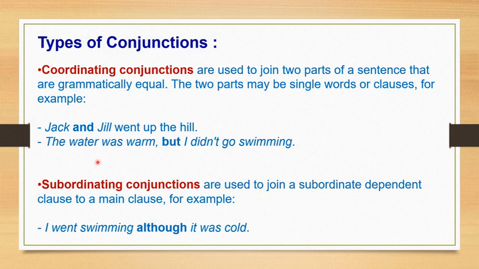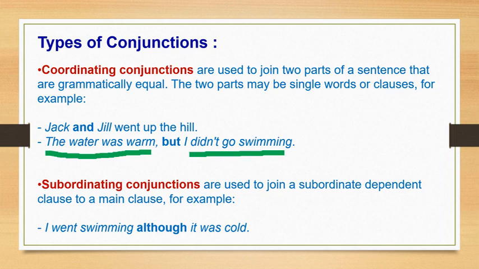Second example, students: the water was warm, but I didn't go swimming. The water was warm. I didn't go swimming. These are the two separate sentences which you can see here easily. The water was warm is one sentence, and the remaining part is the second sentence.